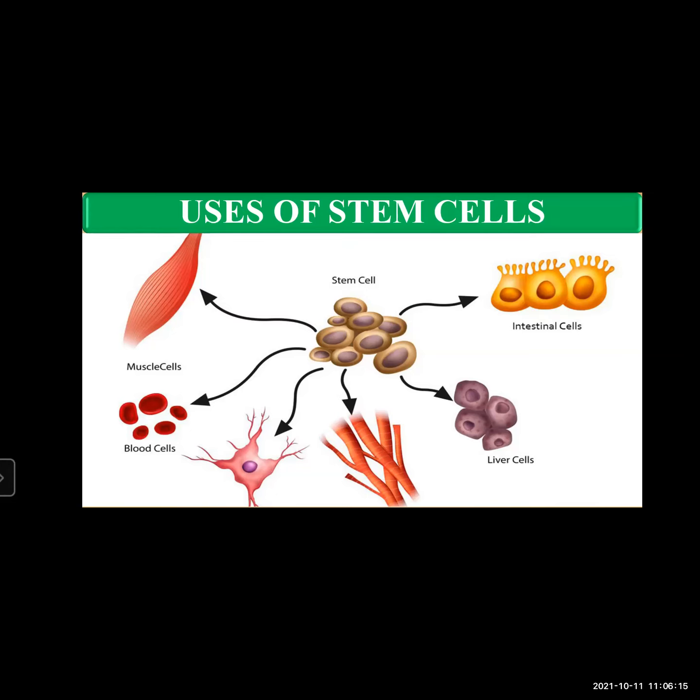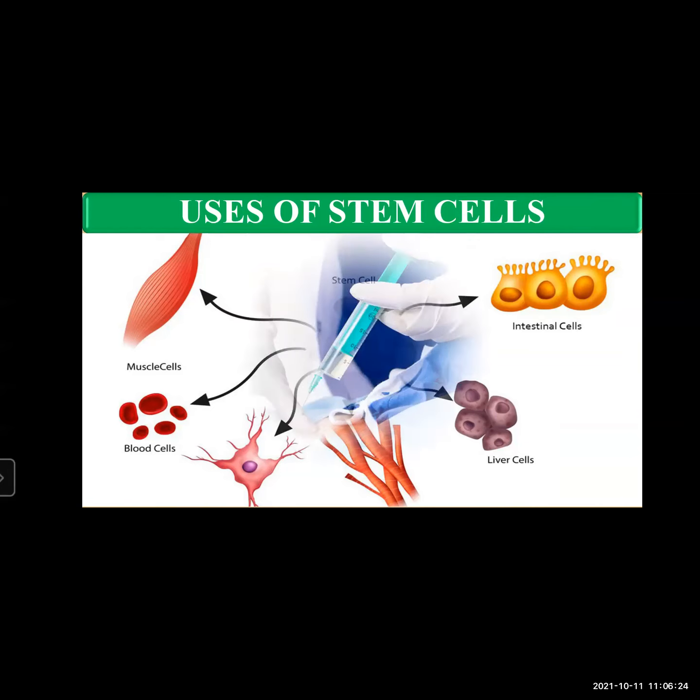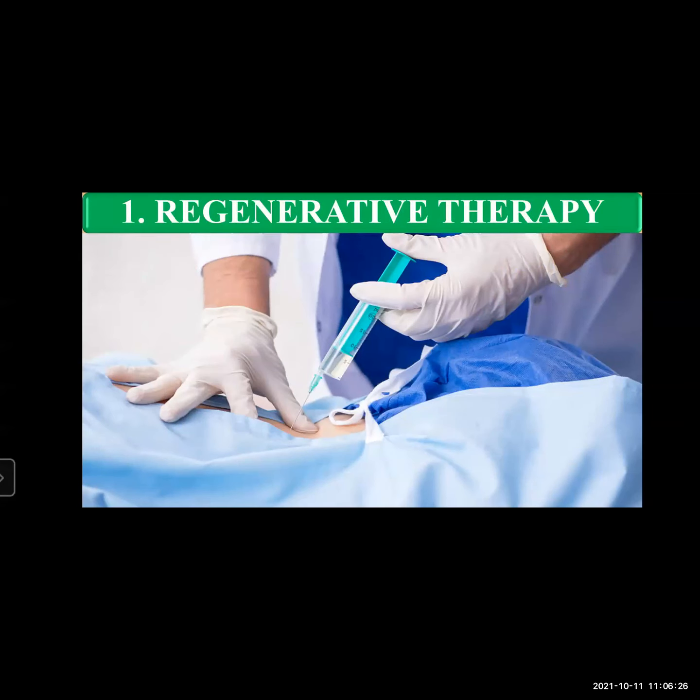First one is the regenerative therapy, which is called cell therapy. Stem cells are used to replace the dead cells in conditions like diabetes, myocardial infarction, Alzheimer's disease, and Parkinson's disease. They can be useful in regenerative therapy, in which the dead cells can be replaced in conditions like diabetes and myocardial infarction, which means heart attack.